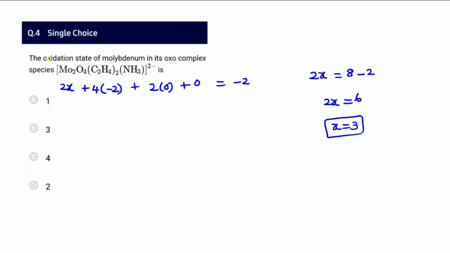Question number 4. The oxidation state of molybdenum is asked for by giving some compound. So molybdenum, I'm assuming it as X, so there are 2X, and then 4 oxo ligands, so it is -2, and then ammonia it is going to be 0. So plus 0 equal to -2. Actually here only one ammonia is there, so we can write even 1 instead of 2. Whatsoever the number, it is anyways going to be 0. That in turn equals -2, and therefore we are confirming that X equals 3. So the fourth question finds B as the answer.